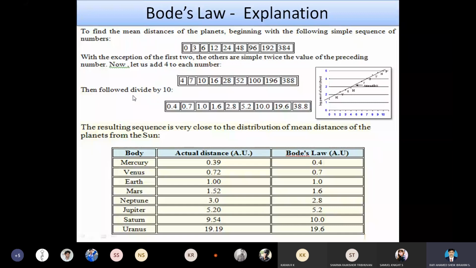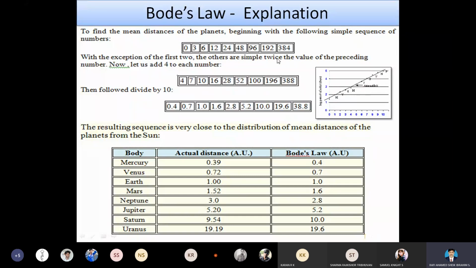Then they divided these numbers by 10. It becomes 0.4, 0.7, 1.0, 1.6, 2.8, 5.2, 10.0, 19.6, and finally 38.8.